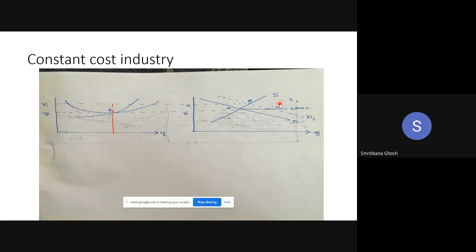Again, the supply curve is shifting to the right. Say the price is now P3. At P3, the existing firms are earning supernormal profit, so again new firms are coming, and the supply curve is shifting to S5 like this. This process goes on, and ultimately the supply curve will shift to S1 so that the equilibrium price will be P bar again. The supply curve will stop at S1 because at P bar, existing firms are earning normal profit, so no new firm will come into the industry after that. So the shifting of the supply curve will stop at S1. Is it okay?